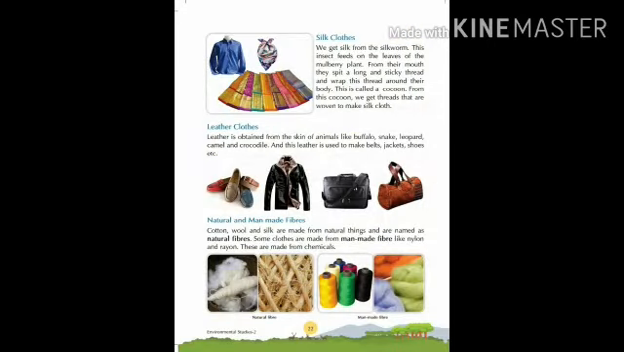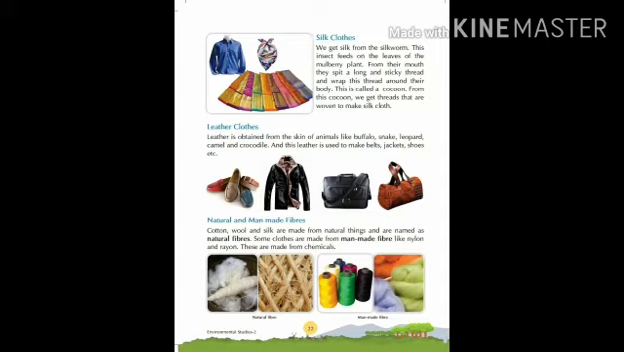After learning about cotton clothes and woolen clothes, now come to silk clothes. From where we get silk? We get silk from the silkworm. This insect feeds on the leaf of the mulberry plant. From their mouth they spit a long and sticky thread and wrap this thread around their body. This is called a cocoon. From this cocoon we get threads that are woven to make silk clothes. So we get silk from silkworm.